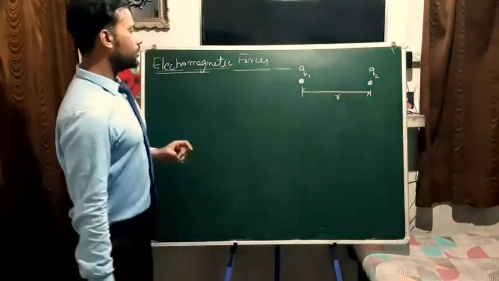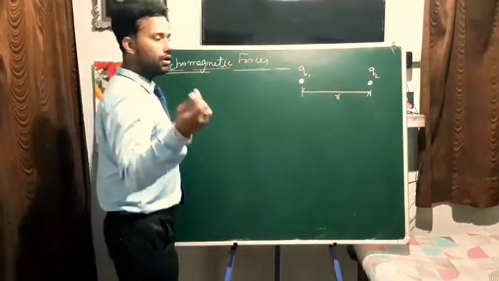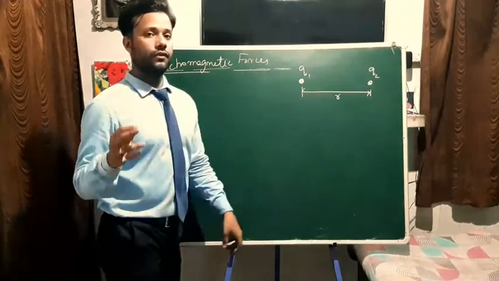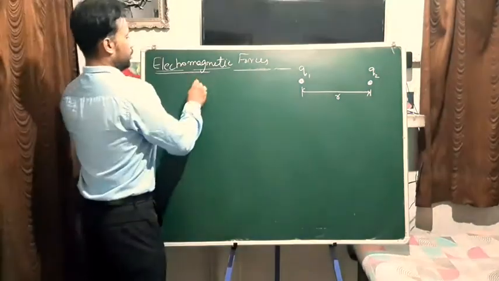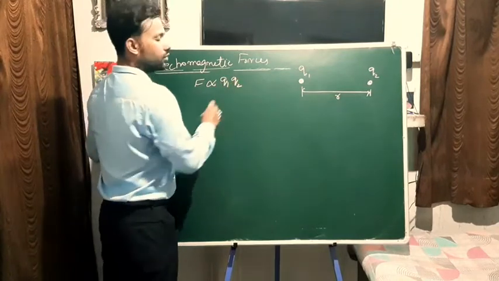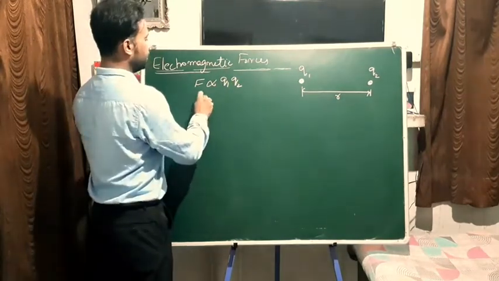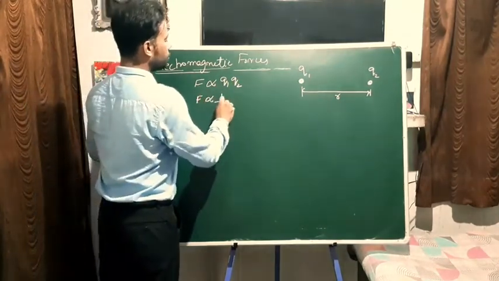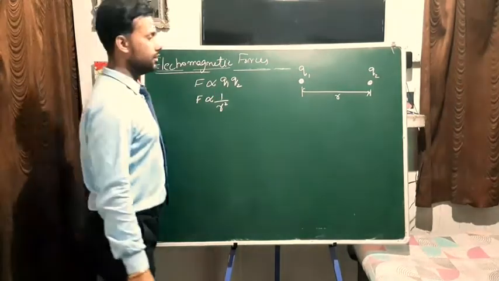Then the force of attraction or repulsion depends upon the nature of the charges. First, it is directly proportional to the product of the charges, and second, it is inversely proportional to the square of the distance between them.